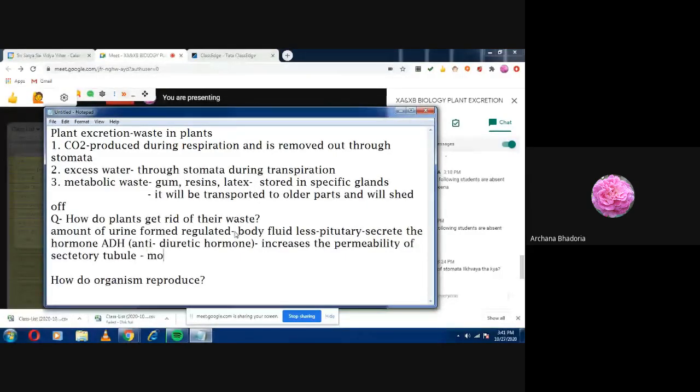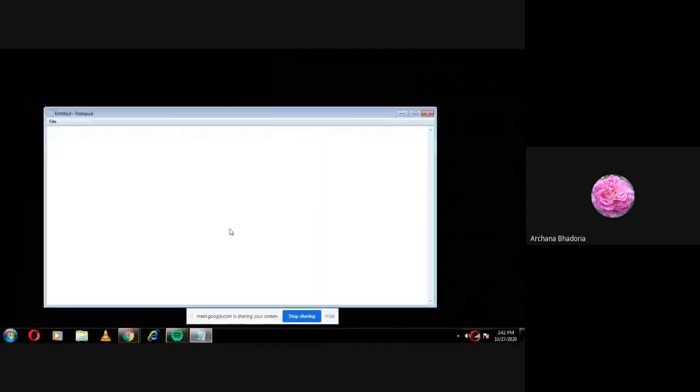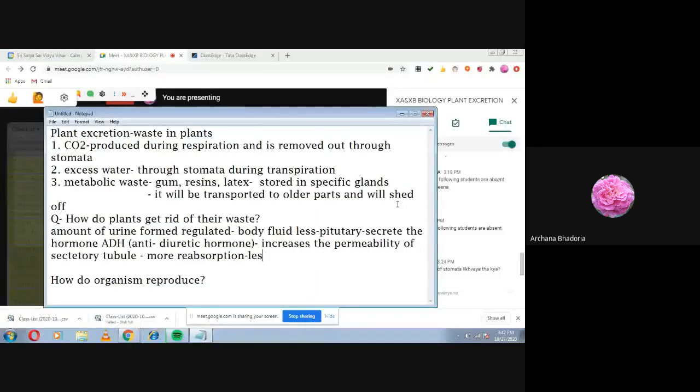More reabsorption. All are noting? Yes, ma'am. More reabsorption, so less urine formed.